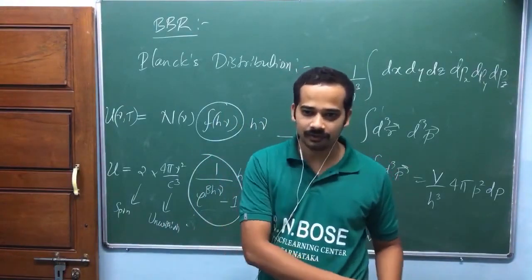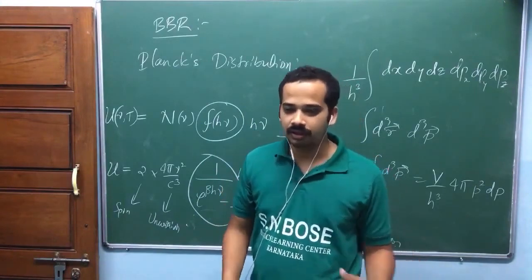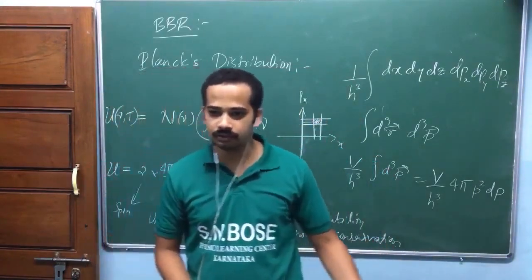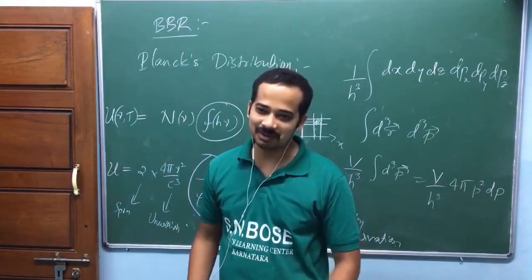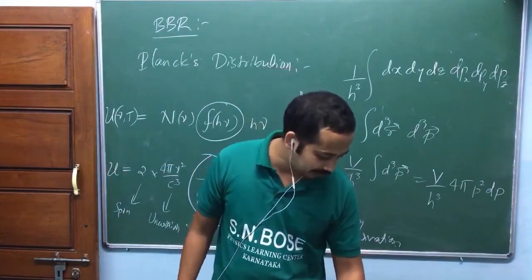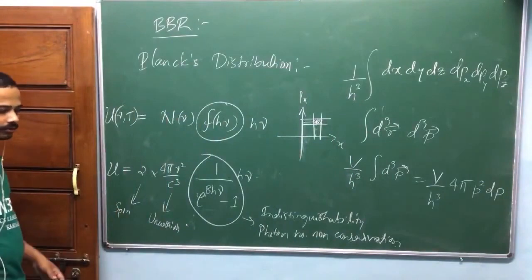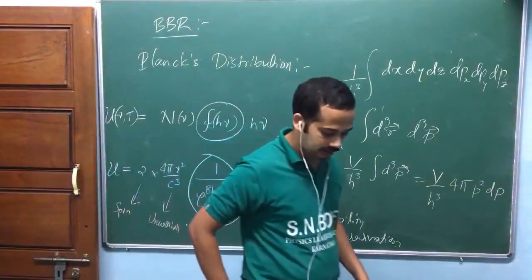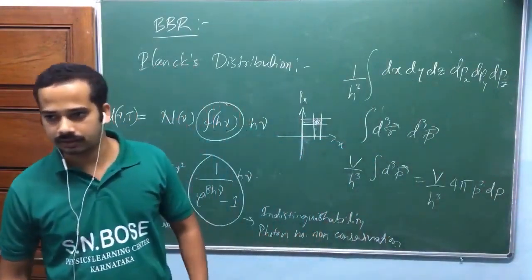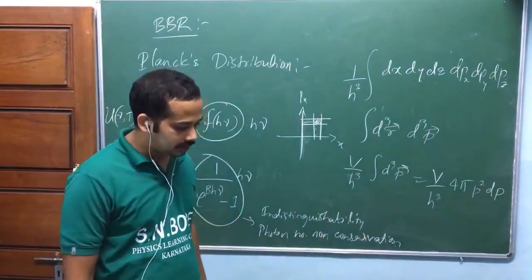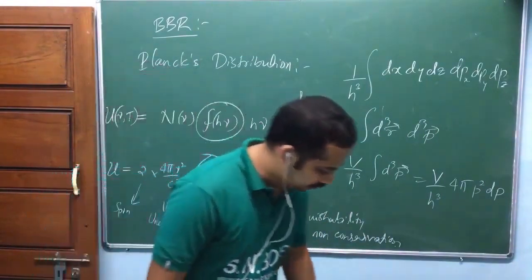But I think he was lying. He was trying to seek attention, because if your paper is rejected, what do you do? You have to go to big scientists, isn't it? If they accept, then definitely it will be published. It's very well known. So Einstein didn't take that one seriously at first. After some time, he found that this idea is correct, and he published that one again with S.N.